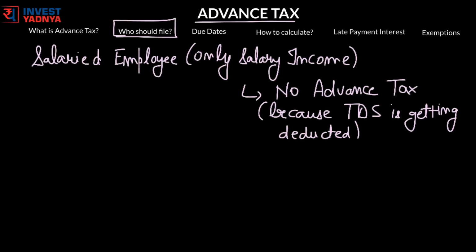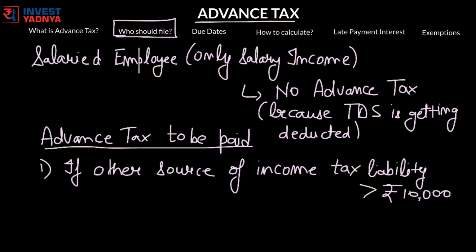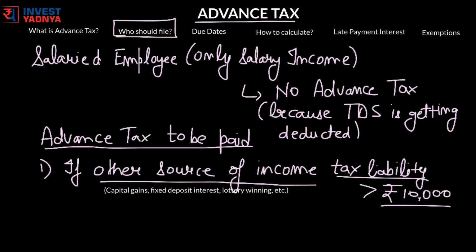For instance, if an individual earns income via capital gains on shares or mutual funds, or interest on fixed deposits, or winnings from lotteries, or capital gains on house property besides his salary income, then after adjusting for expenses and losses, he needs to pay advance tax if this extra tax liability is more than rupees 10,000 for the year.